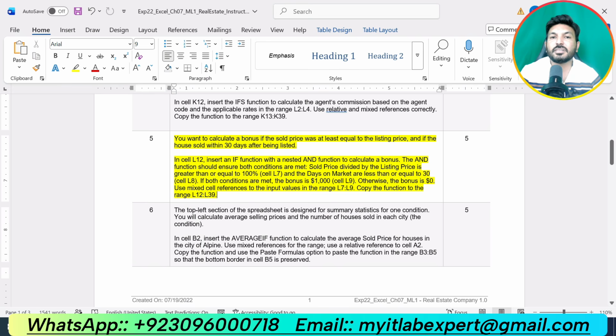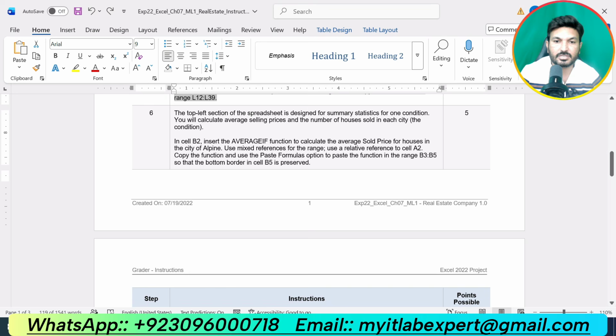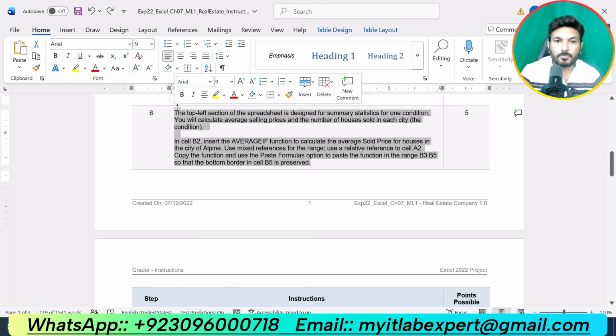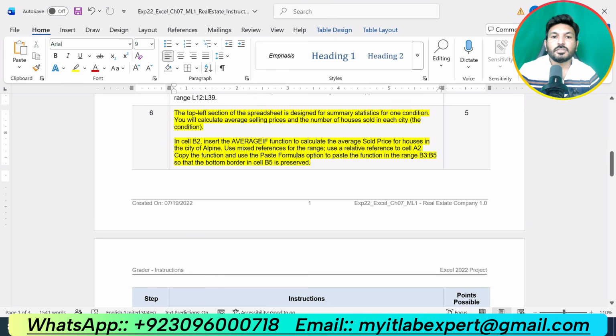So we have completed 5 steps of this assignment, and now we are supposed to do the next step, that is step number 6. The top section of the spreadsheet is designed for the summary statistic for one condition. You will calculate the average selling price and the number of houses sold in each city.